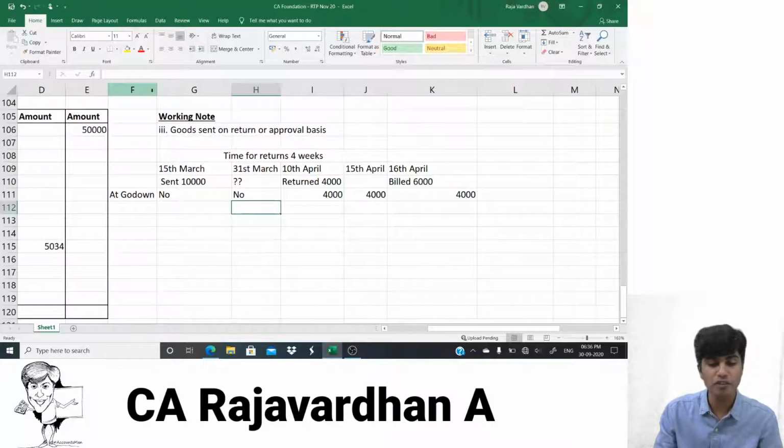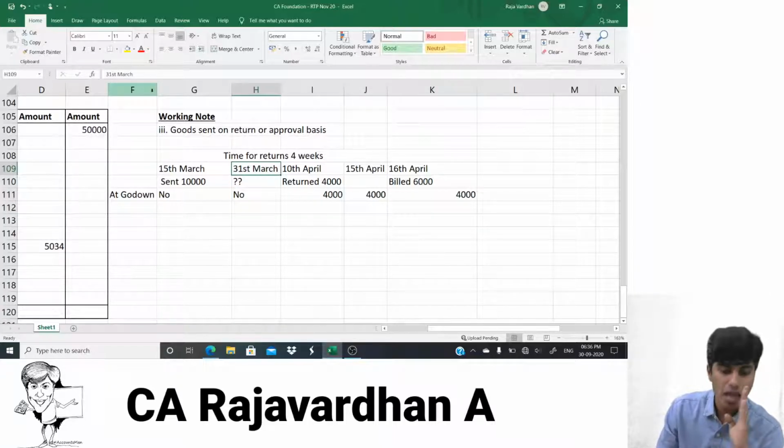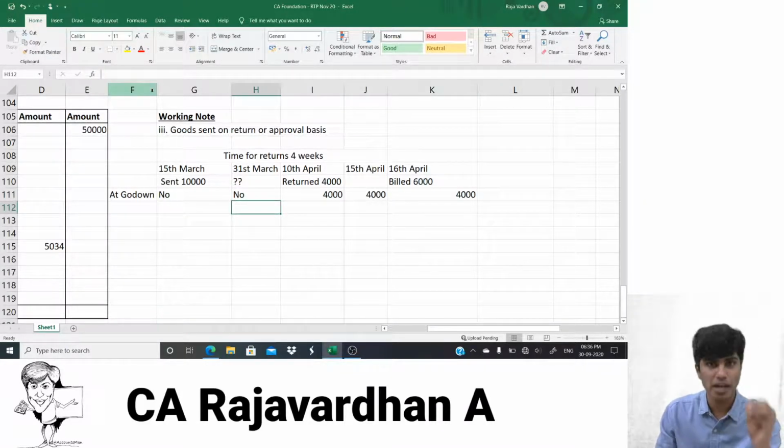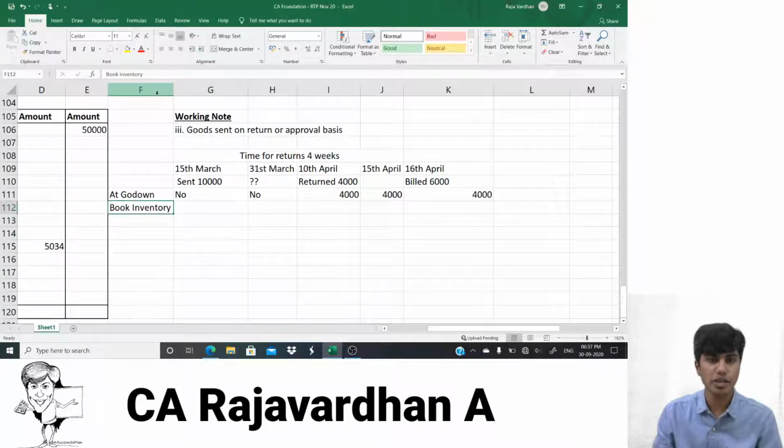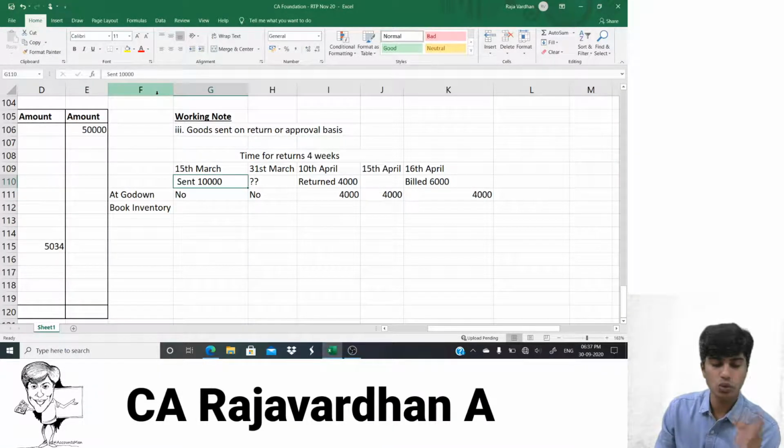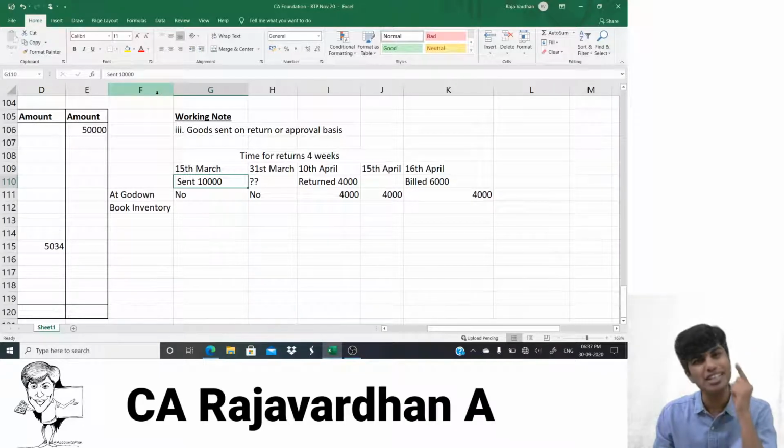Now what should we find? We should find the inventory as on 31st of March. Tell me what is your book inventory. That is the question. You should identify what is the book inventory as on 31st of March. Now, you sent 10,000 worth goods. I'll repeat, you sent 10,000 worth goods. Is it sold or is it just sent? The answer is it is just sent.